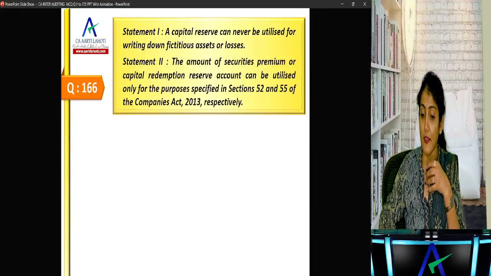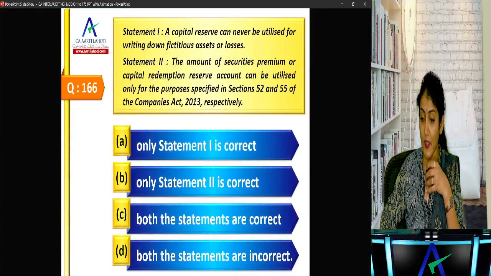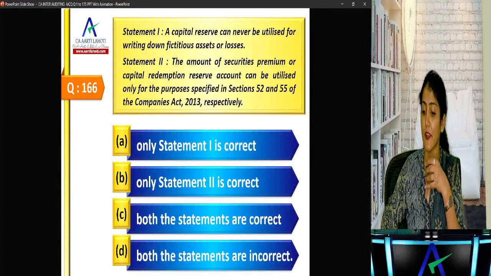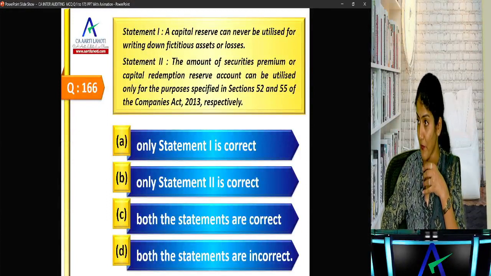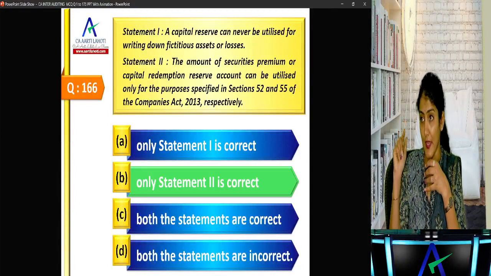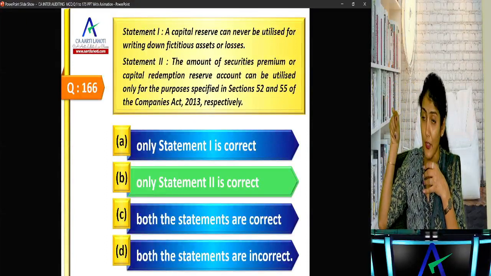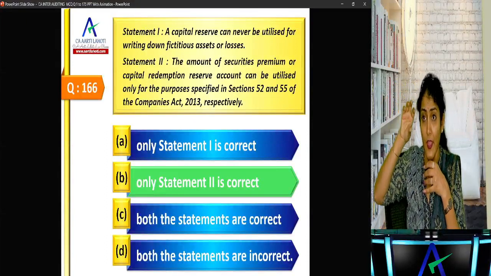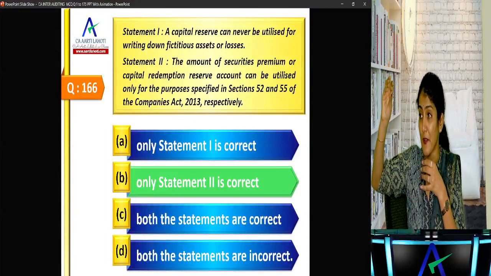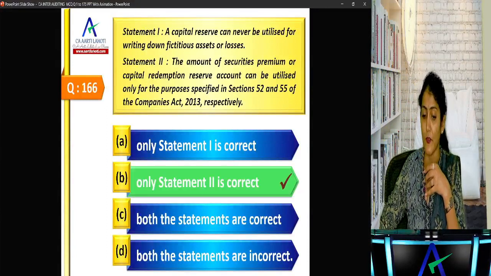Okay, right. A capital reserve can never be utilized for writing down fictitious asset. The amount of securities premium or the capital redemption reserve can be utilized only for the purpose given in section 52 and 55. Right? So what does it say? Right, only statement 2 is correct. Why? Because statement 1, a capital reserve can never be utilized for writing down fictitious assets. No, what do we say? If it is allowed by the articles, if it is received in cash, then it can be used for writing down the fictitious assets or the losses.